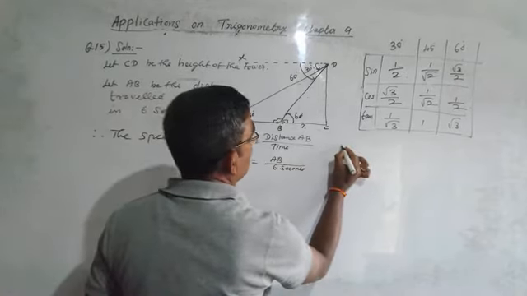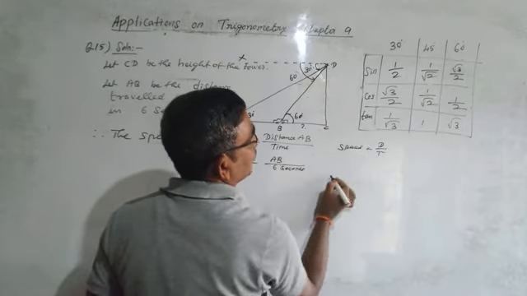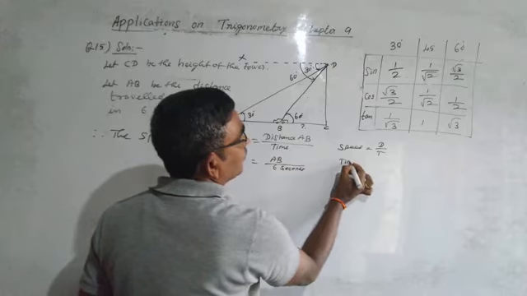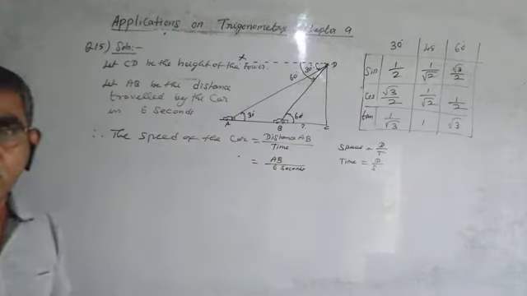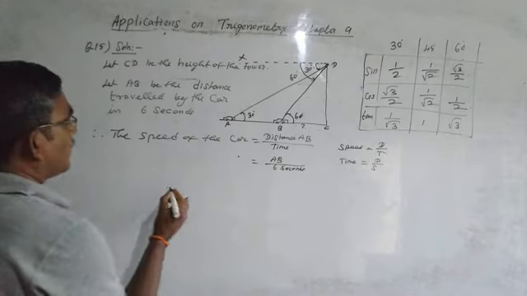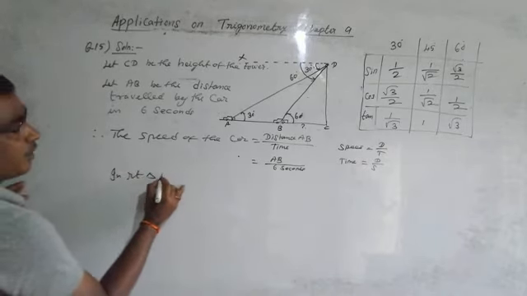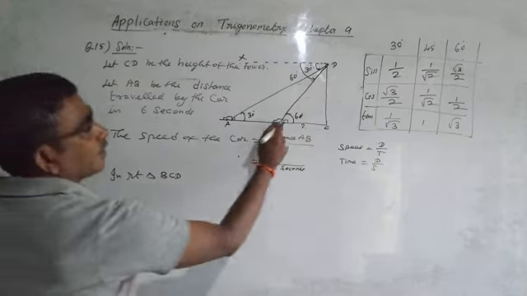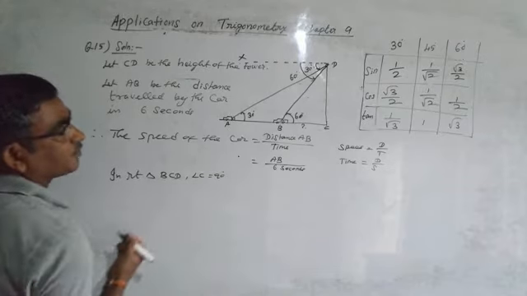Okay, we know the formula. Speed is equal to distance by time, so time is equal to distance by speed. That is the formula we have now. Next, we take the right triangle BCD, the small triangle. Angle C is equal to 90 degrees.